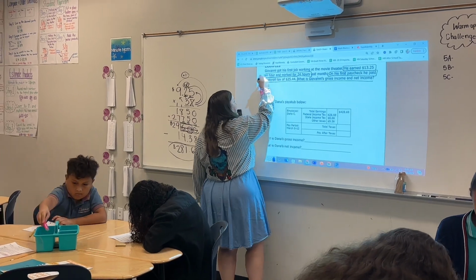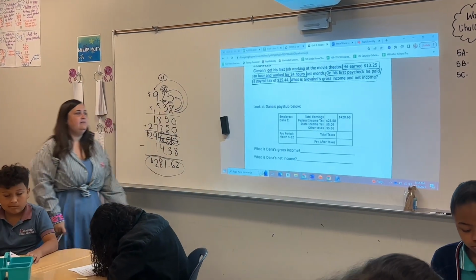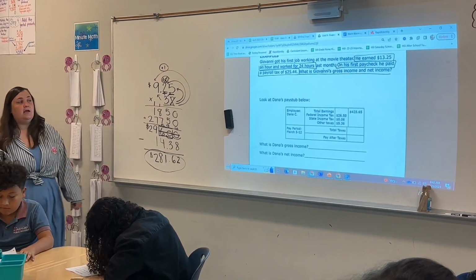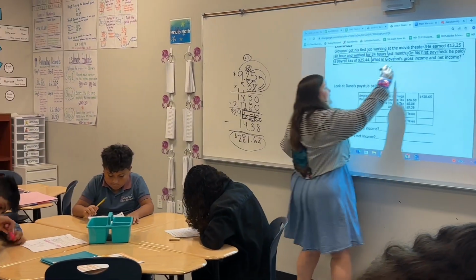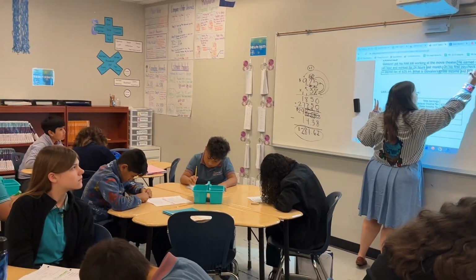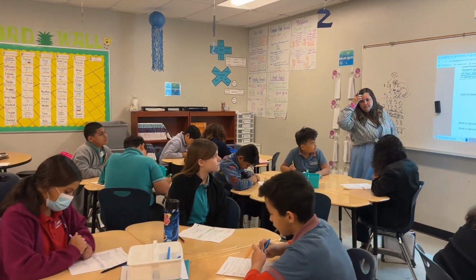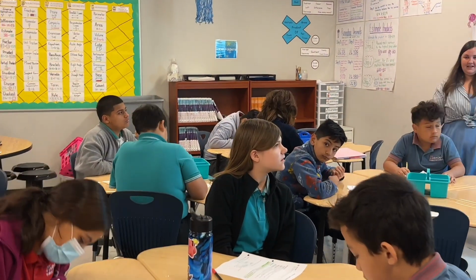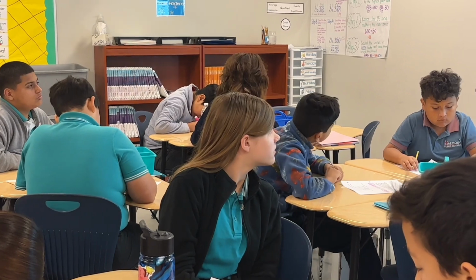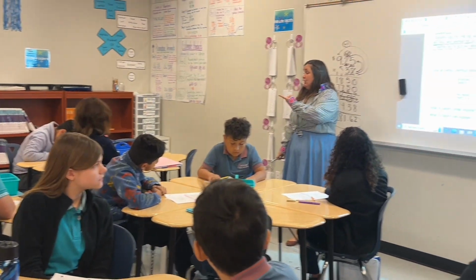On his first paycheck, he paid a payroll tax of $25.44. We are trying to find his gross income, and we are trying to find his net income. Chloe, what is gross income? The money that you have before the taxes? Before the taxes. So we need to figure out how much money did Gio make before taxes.